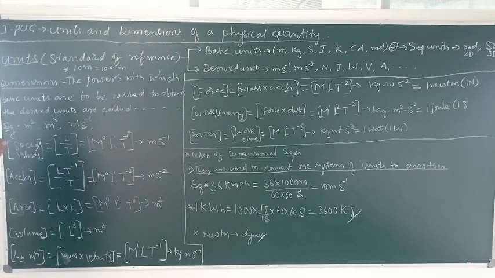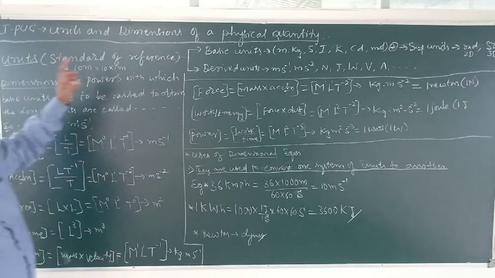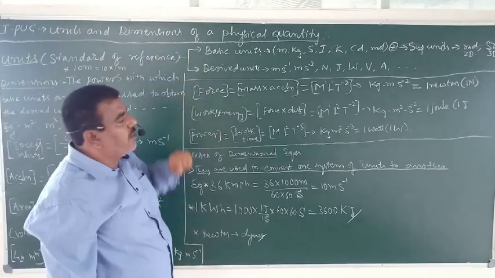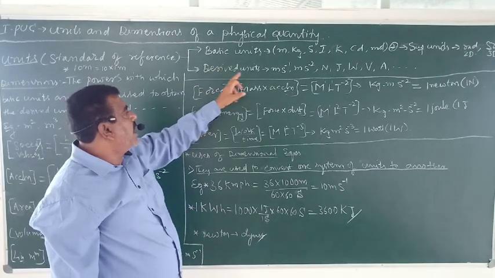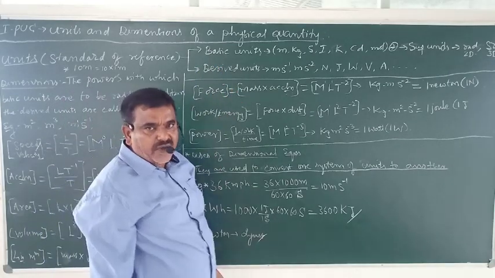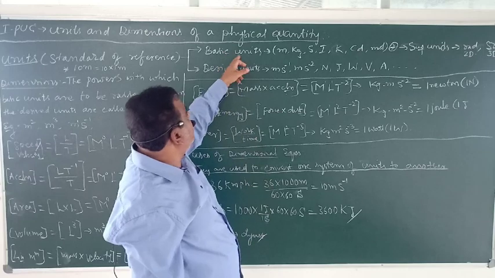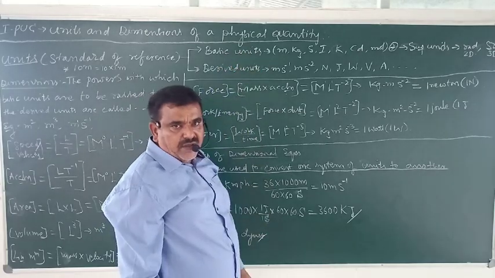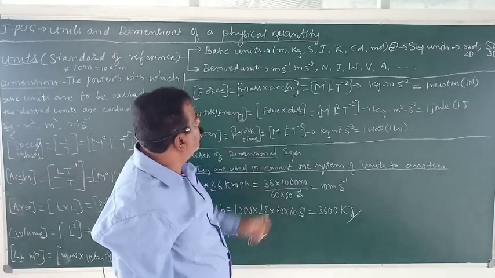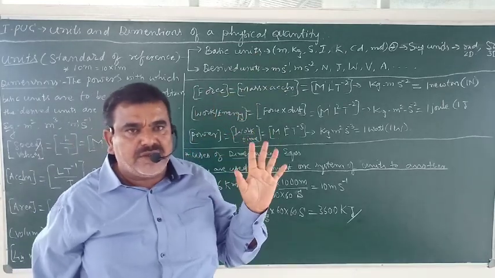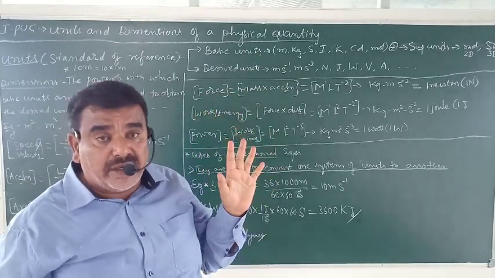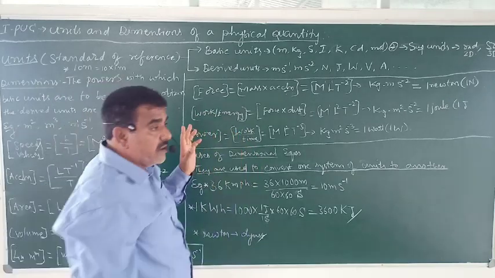So, these units are further classified into basic units and derived units. Basic means fundamental. Fundamental means they are independent.